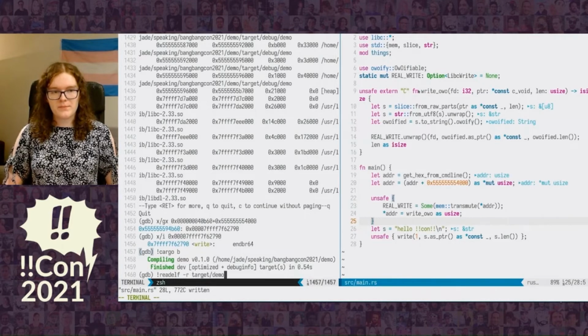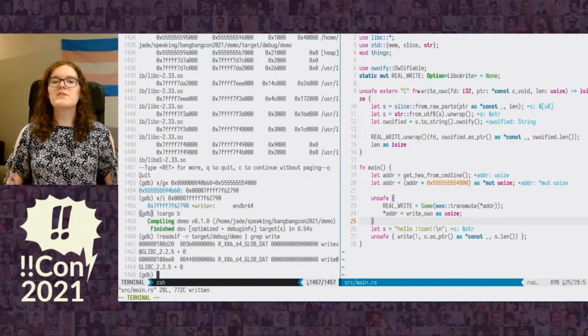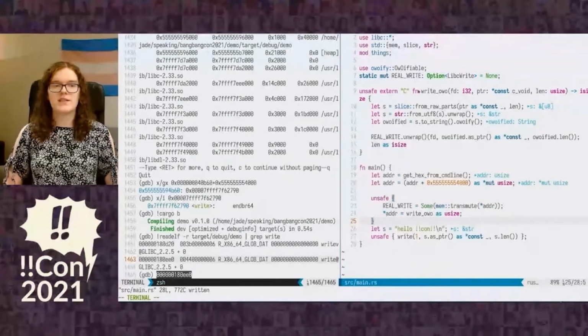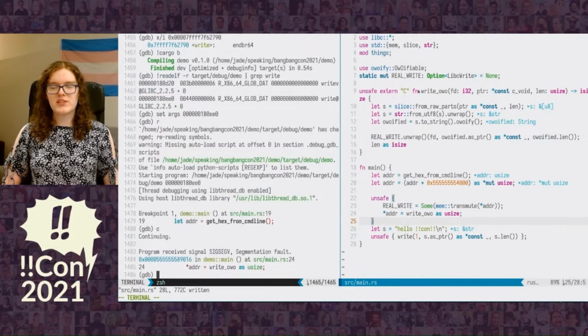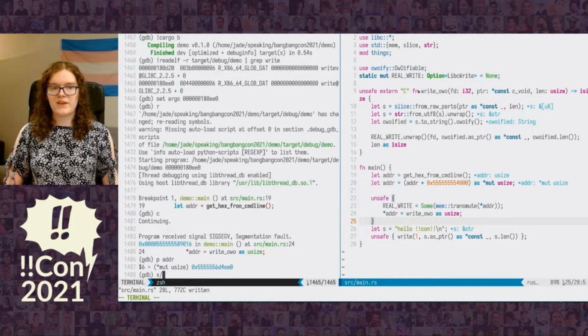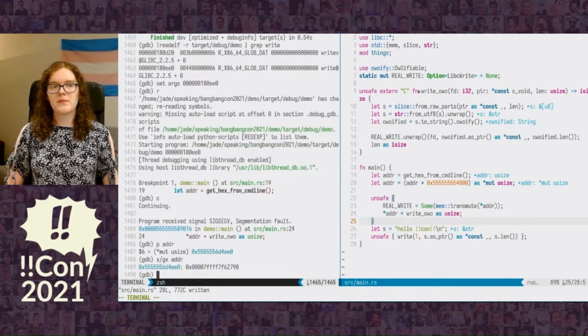Then we rebuild the program. We run readelf again because it's possible that the relocation moved because we added a bunch of code. Then we get the address and we set it as a command line argument with set args. And then we run our program. Unfortunately, it does a segmentation fault. Let's see if it is at least doing what we expect it to do. So the address that we have is 555 something, which is what we saw before. And if we look at what's at that address, we indeed see a function pointer.